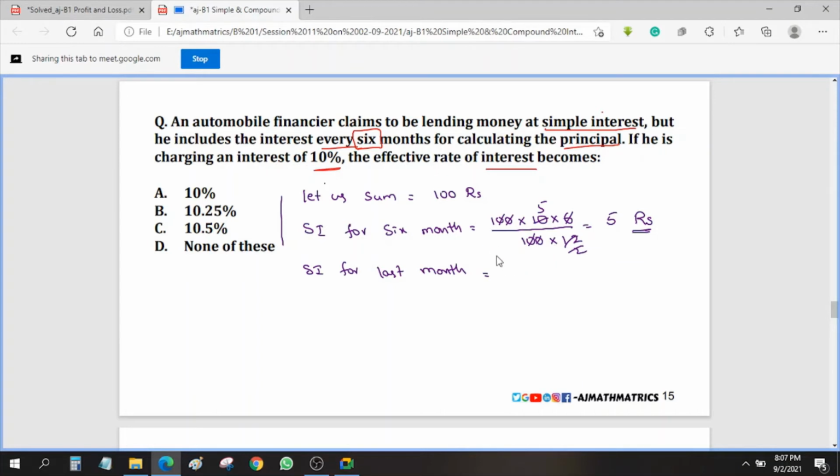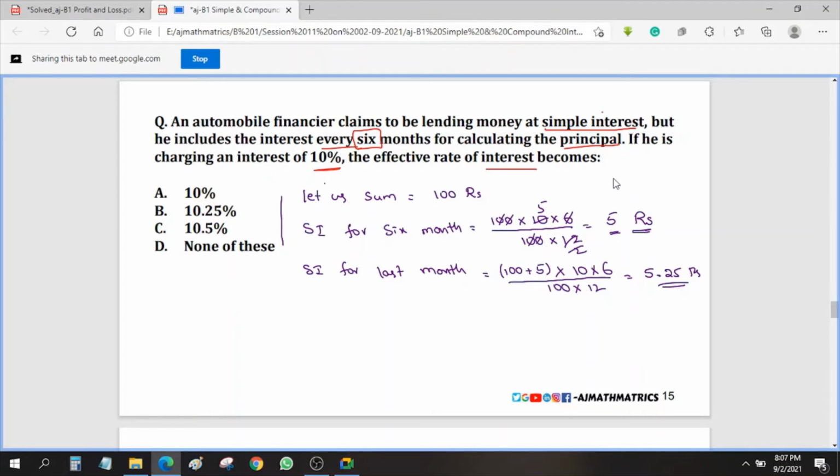So the principal will be 100 plus 5, into again the same rate of interest, 10 percentage, into 6 by 12, by 100. Here you will get the answer as 5.25 rupees. So for the first half of the year the interest is 5 rupees, and for the next half of the year the interest is 5.25.